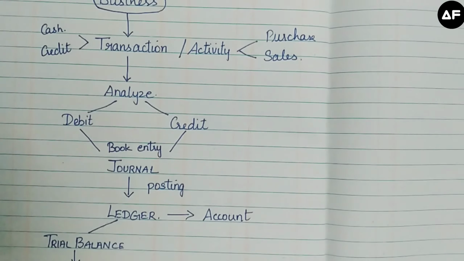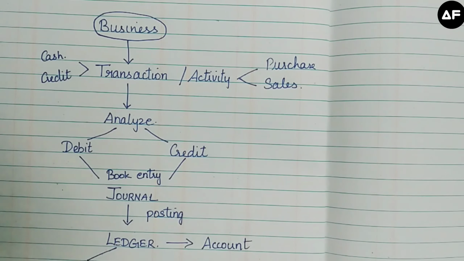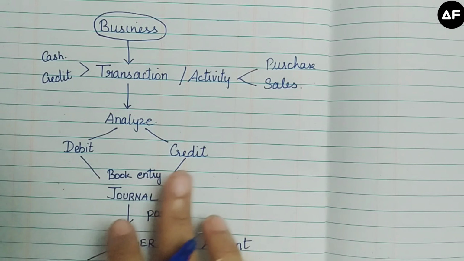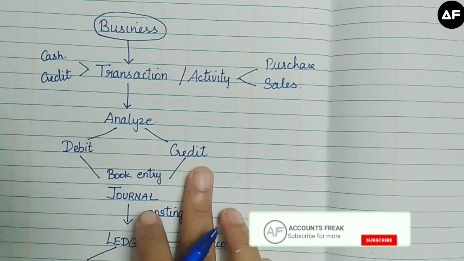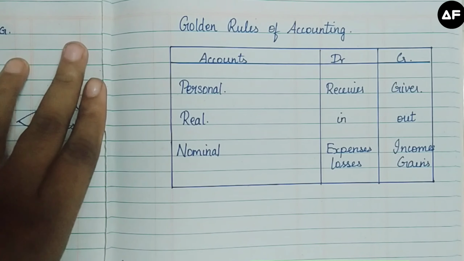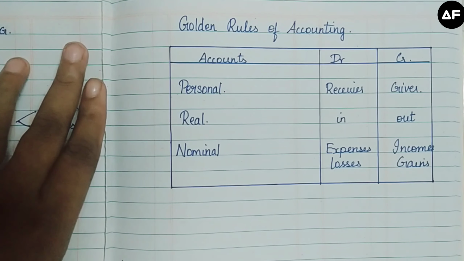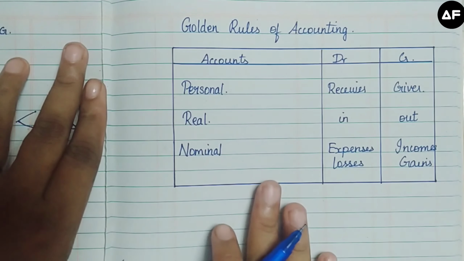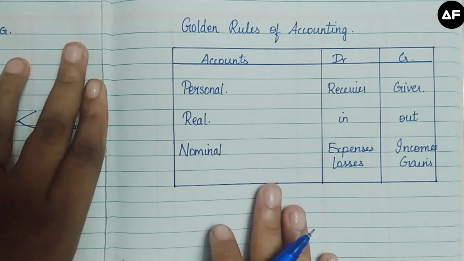Within this, how we are going to analyze the debit and the credit concept is given by the golden rules of accounting. This is one of the most important parts of accounting. If you do not know this, you won't be able to do accounts at all.